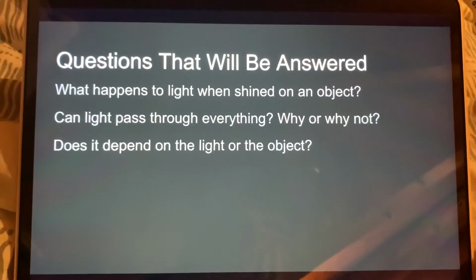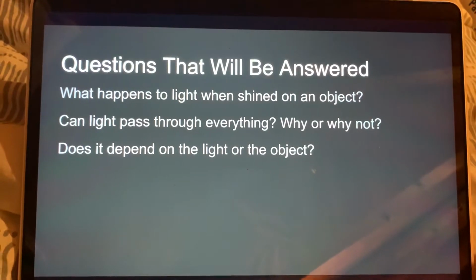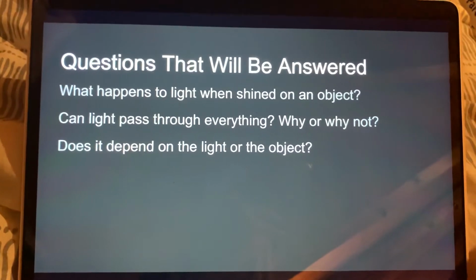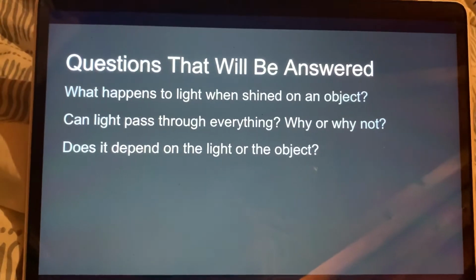What happens to light when shined on an object? Can light pass through everything? Why or why not? Does it depend on the light or the object if light passes through?